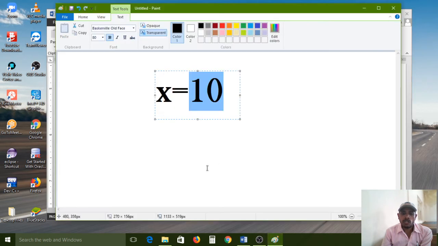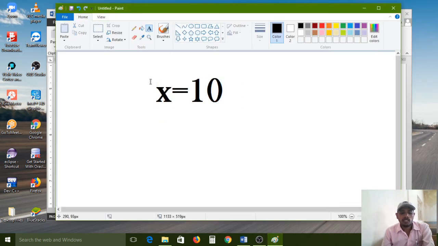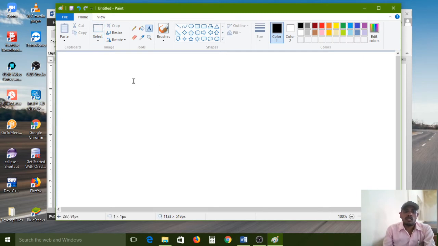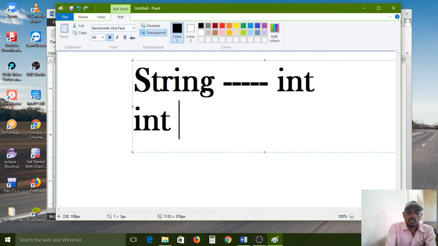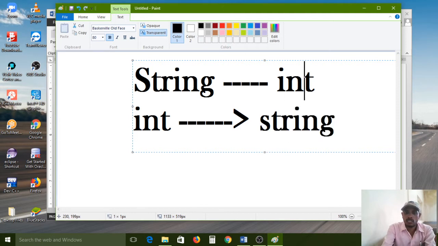For example, string to int, and also int to string. Here string is a data type, and int is also a data type. If you convert the string data type to the int data type, that process is called type conversion. Likewise, converting the int data type to the string data type is called type conversion.